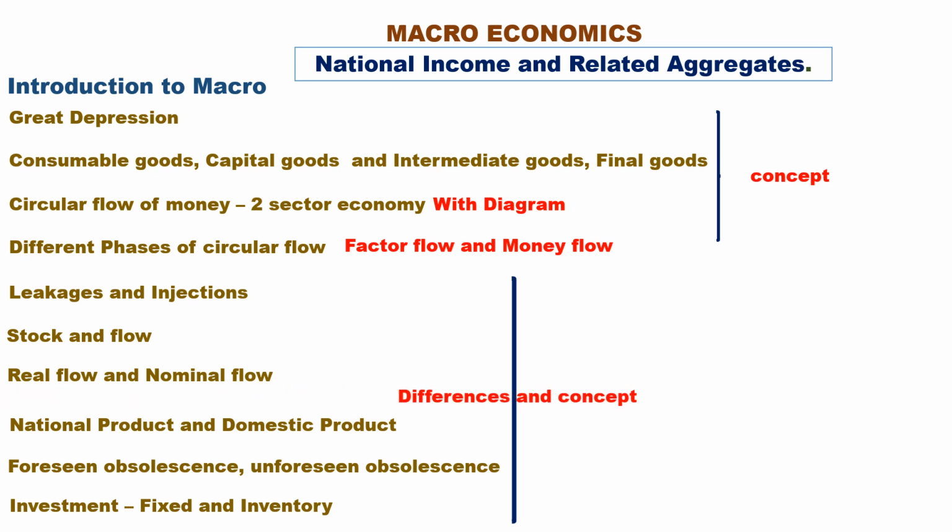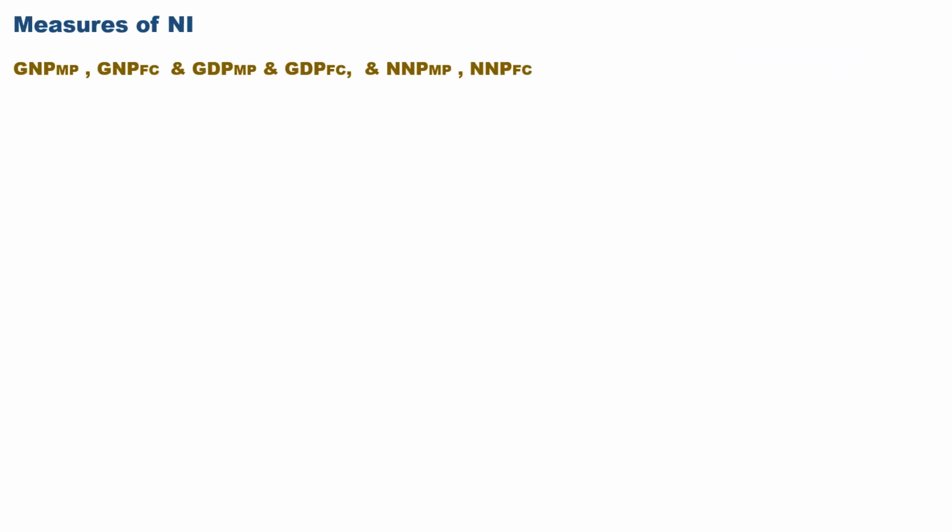This topic may ask concept oriented questions and the differences between each. There can be a chance of interpretation questions also. Measures of national income. The components are generally GNP at market price, GNP at factor cost, GDP at market price, GDP at factor cost, NNP at market price, NNP at factor cost. Using these components, there are many problems in your textbook. Please work out all those problems.